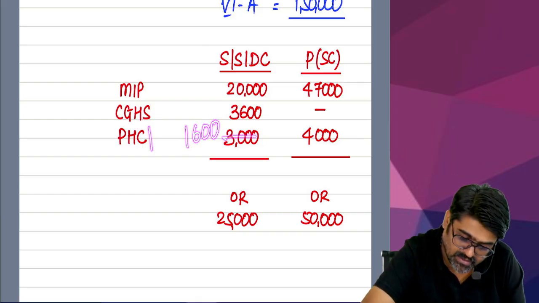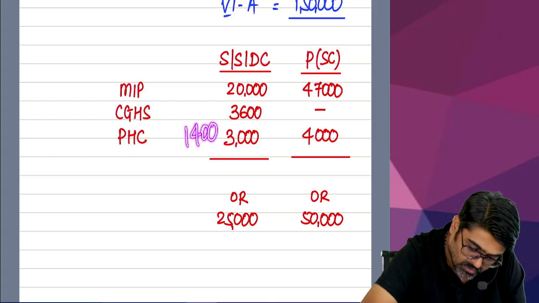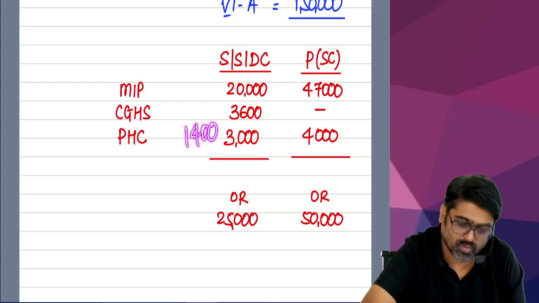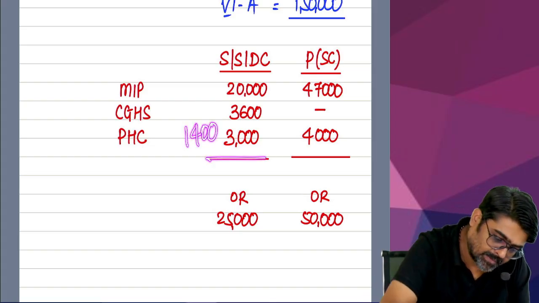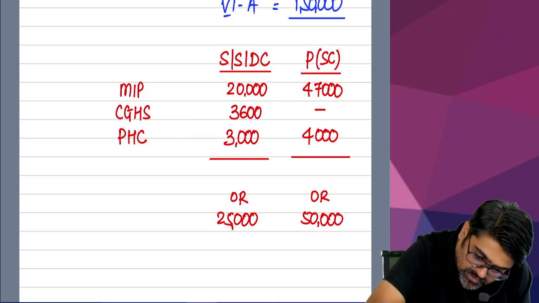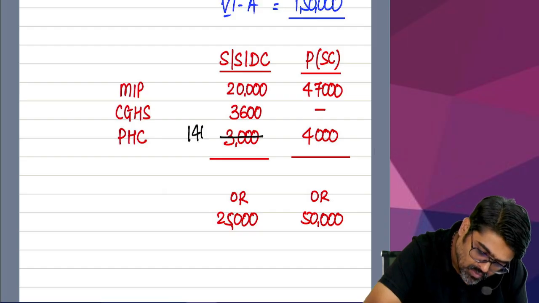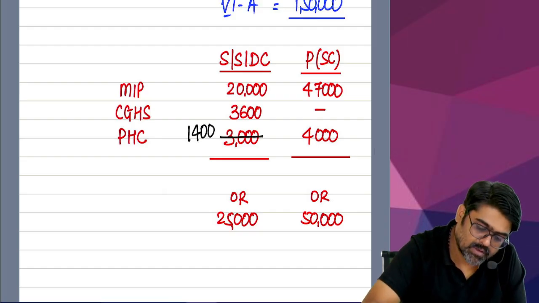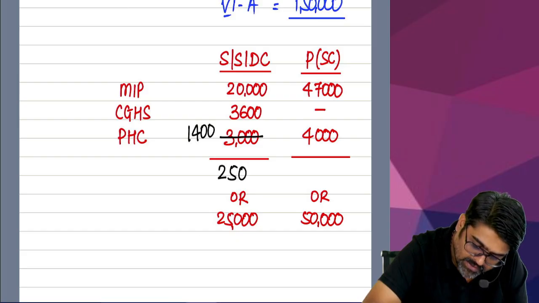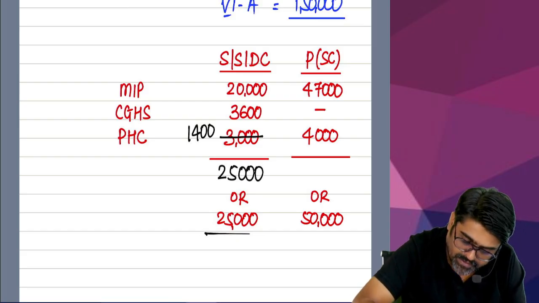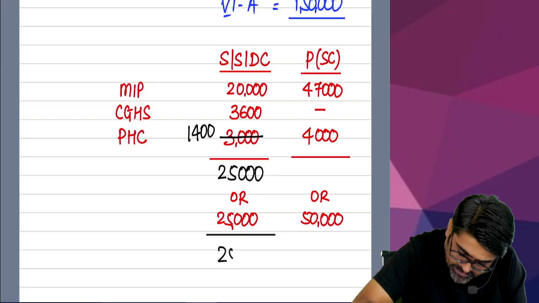Sorry, not 1,600 but 1,400. 1,400 qualify here. If you qualify the full 1,400 here, that means out of this 3,000, you don't qualify the full 3,000, you qualify only 1,400. So the total will become 25,000. Yes or no? This 25 or 25, whichever is lower. So 25, done or not?